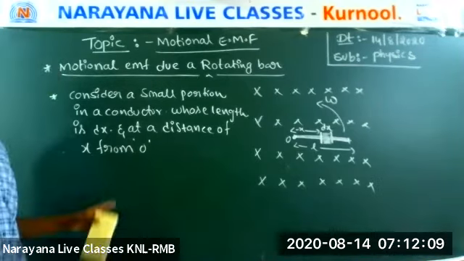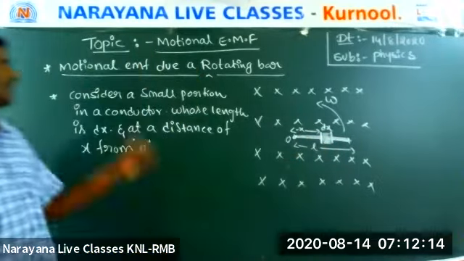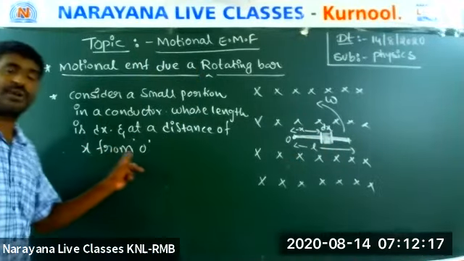Okay? Consider a small portion of the conductor, length dx at a distance x from O, whose